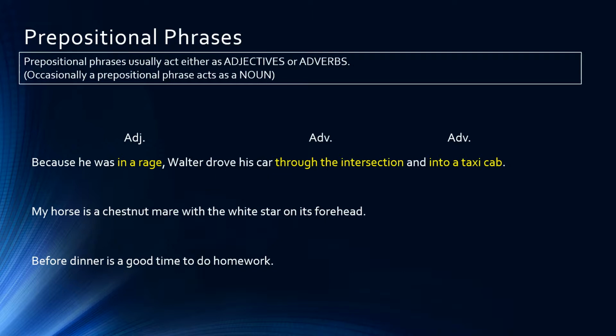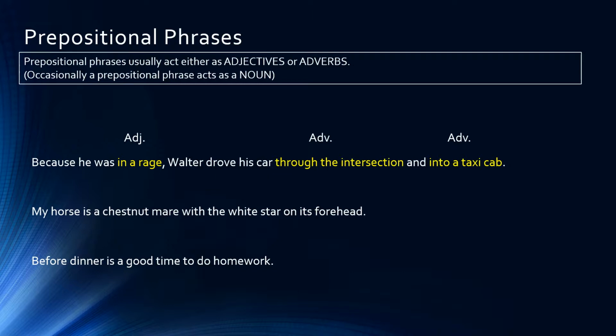Now again, going back to the first one, because he was in a rage, we've got the linking verb was, so it's linking in a rage back to he. And then since it's modifying a pronoun or a noun, it's an adjective, a prepositional phrase serving as an adjective.